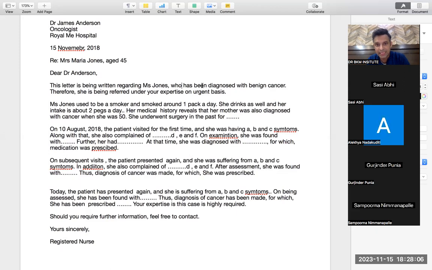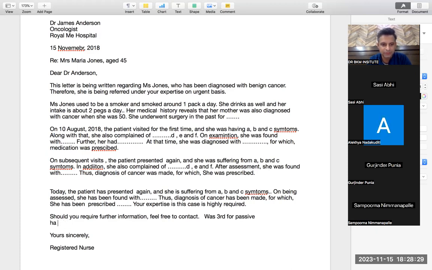Again, the grammar: has been plus third form. Then it goes in the past, was plus third form. Today's visit again, has been third form, has been prescribed. So this is the difference between the present and the past. The only thing you should remember by heart in the grammar is was plus third form is passive past and has been plus third form is passive present.